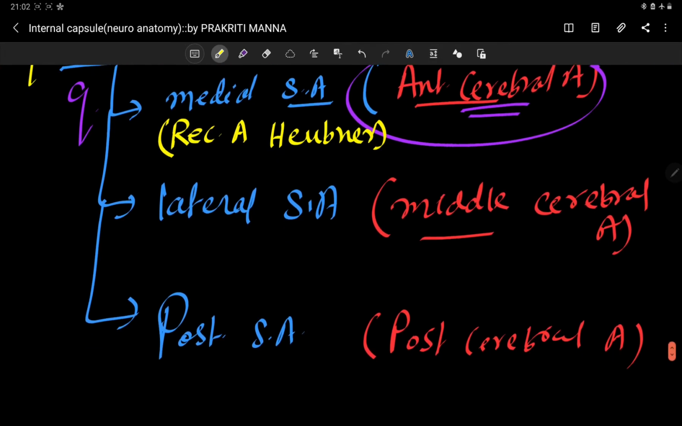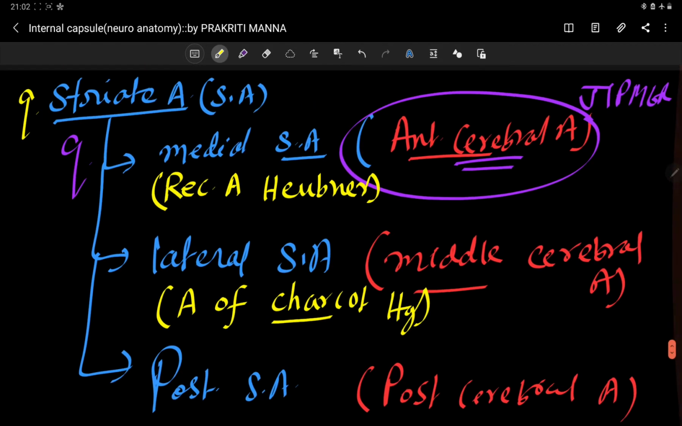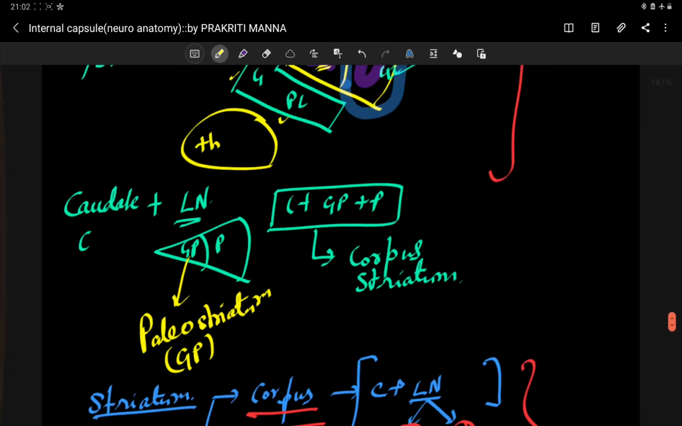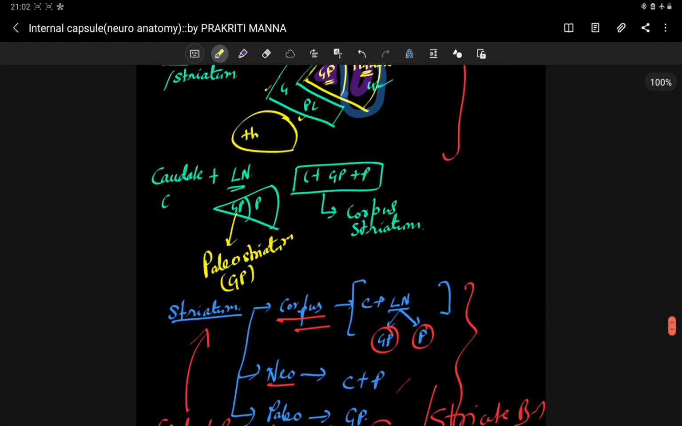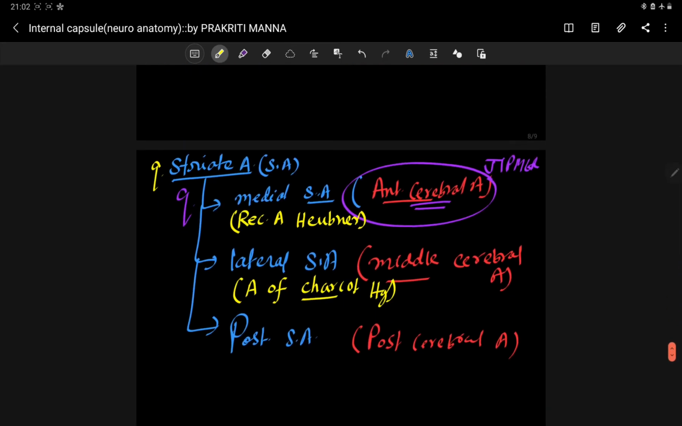The lateral striate artery is also called the artery of Charcot hemorrhage. So what are the striate arteries actually supplying? As I showed you here, the striate arteries supply the striatum and the internal capsule region.